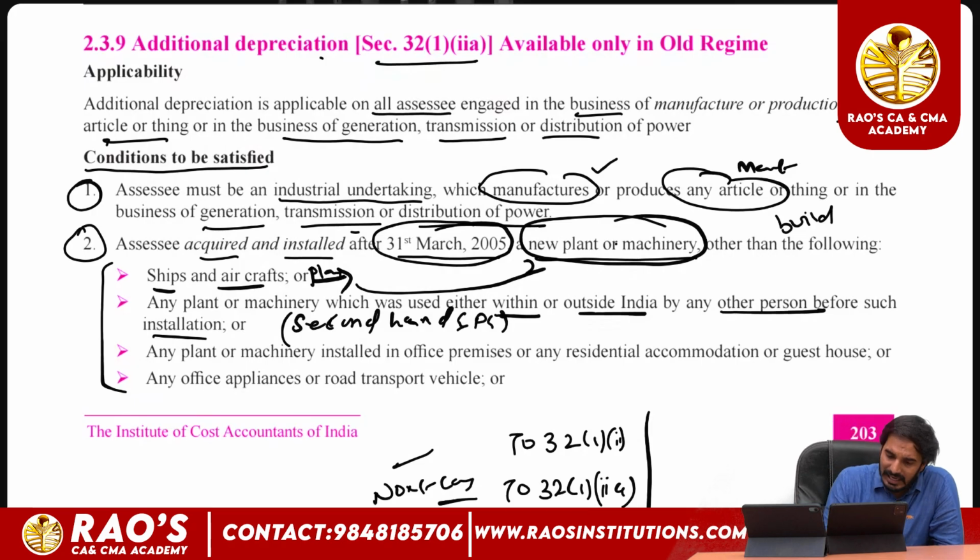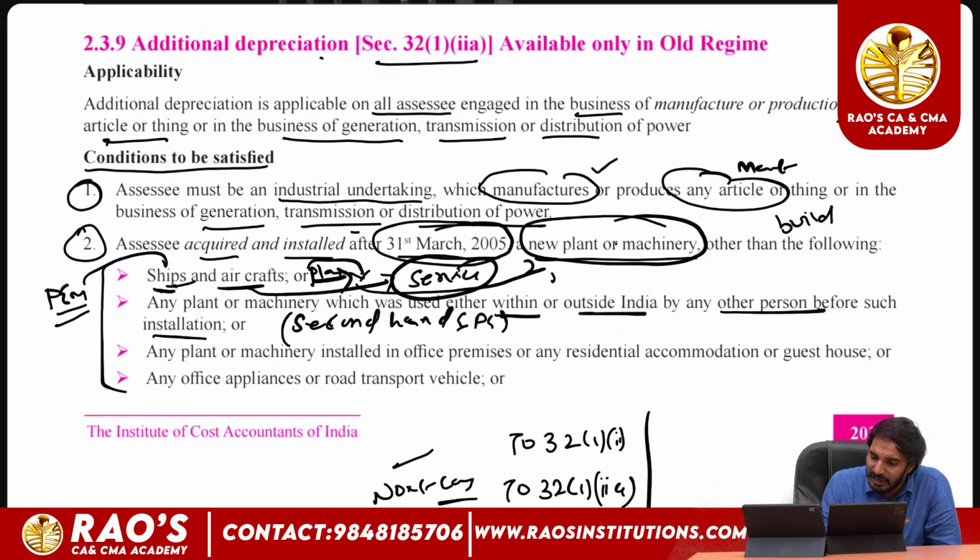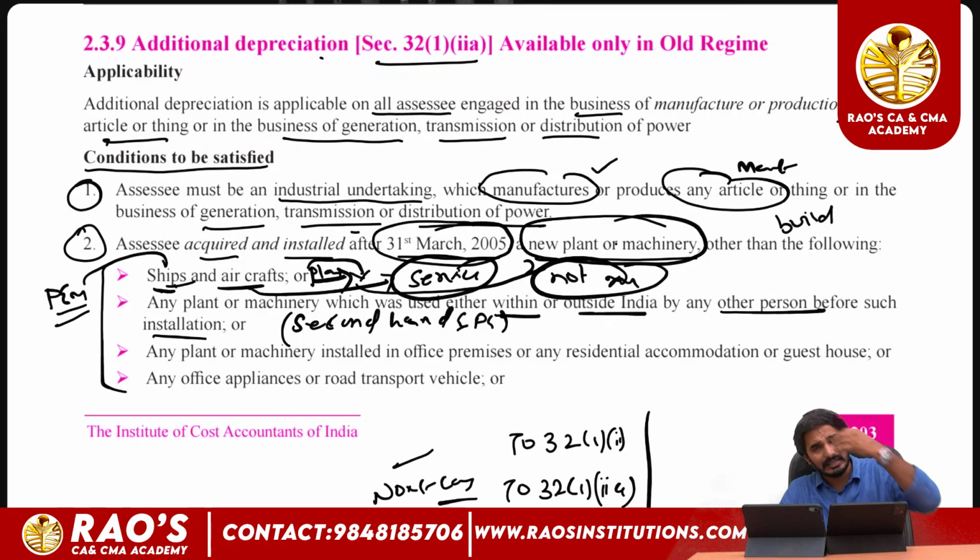With ships and aircraft, the assessee provides services, not manufacturing of goods.